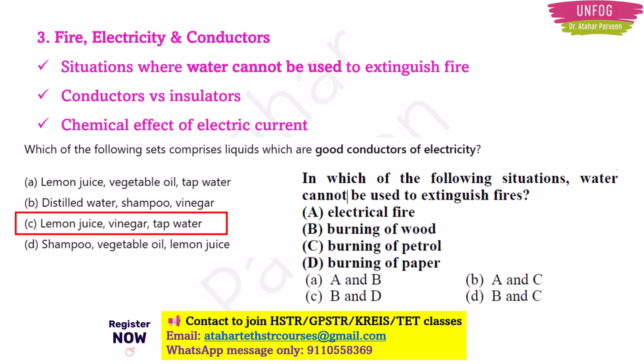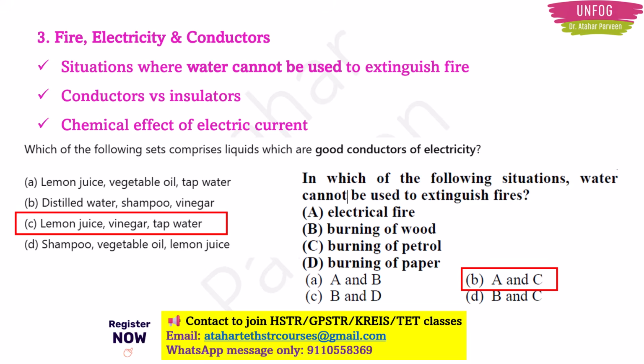See this another example. In which of the following situations water cannot be used to extinguish fires? It cannot be used, they are telling. So seeing the options: electrical fire, burning of wood, burning of petrol, burning of paper. Clearly water can be used to extinguish fires burning from wood and paper, right? But it cannot be used for electrical fire and burning of petrol, because water is also a good conductor of electricity, right?